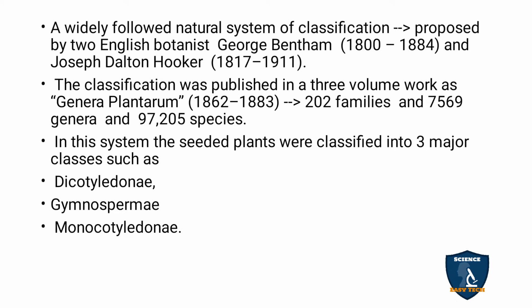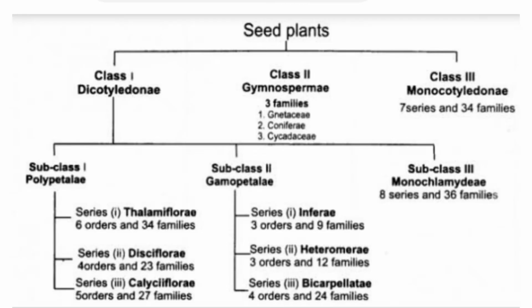In this system, the seed plants were classified into 3 major classes: dicotyledons, gymnosperms and monocotyledons. The gymnosperms have 3 families: Gnetaceae, Cycadaceae and Coniferae.